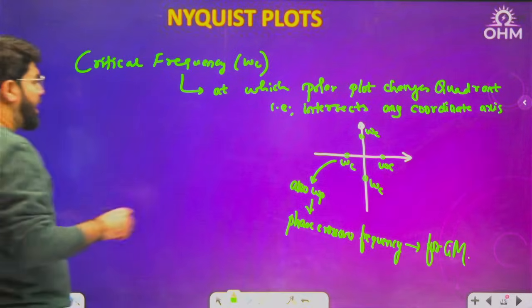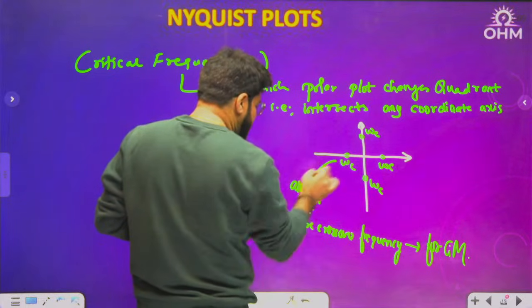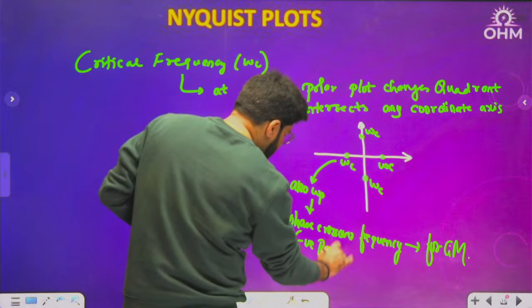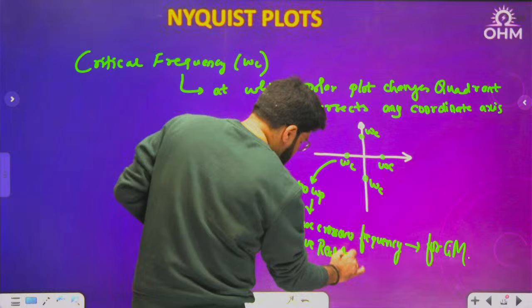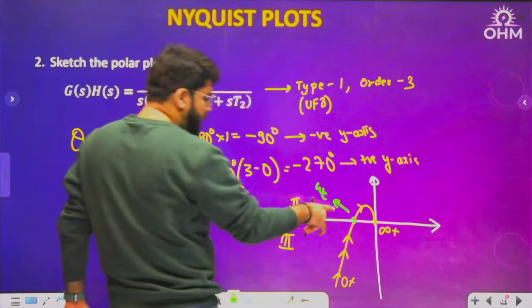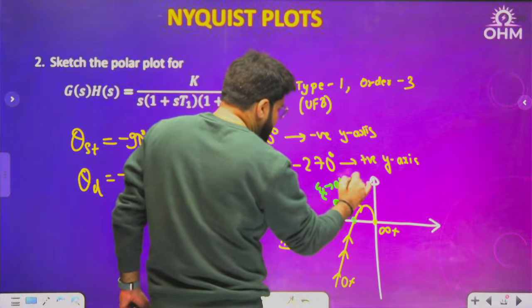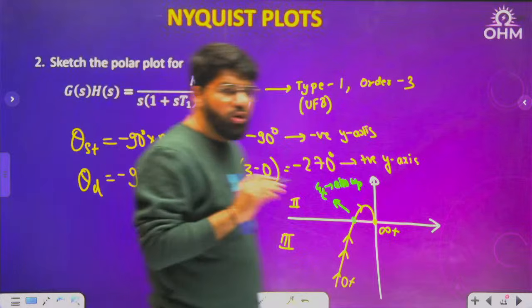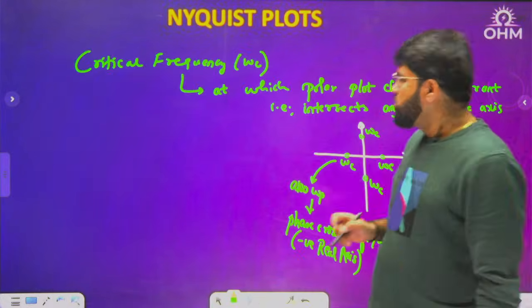So when you cut any coordinate axis, it is the omega c, but when you specially cut the negative real axis, that frequency is known as phase crossover frequency. Like here, I am cutting the negative real axis, so this omega c can also be known as omega p. Now, how do I calculate this? In the beginning, I don't know which axis it might be cutting. Suppose I only look into the function. How do I calculate this omega c here?